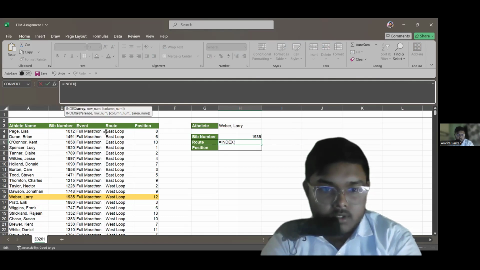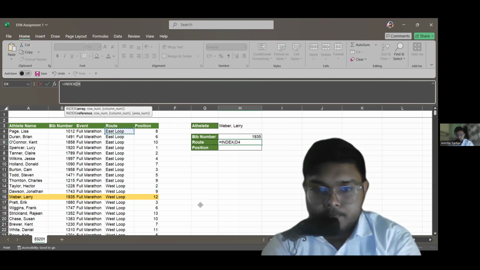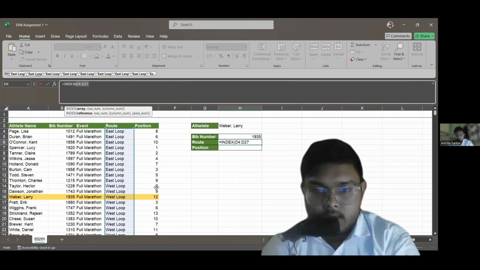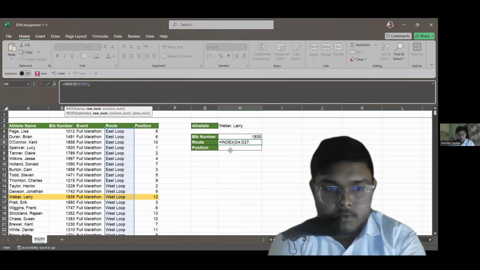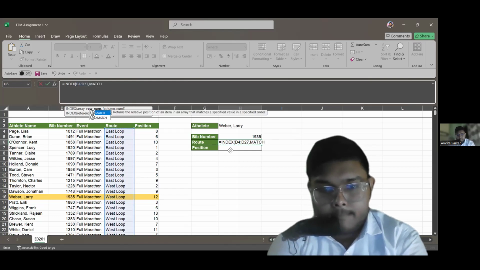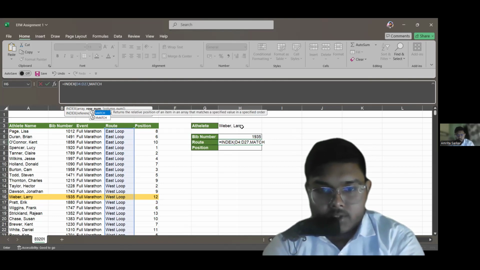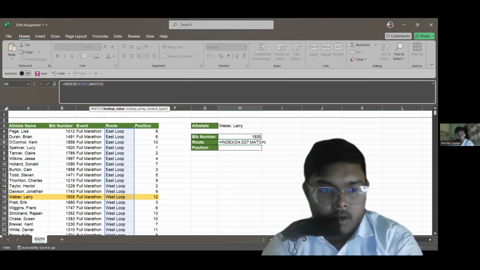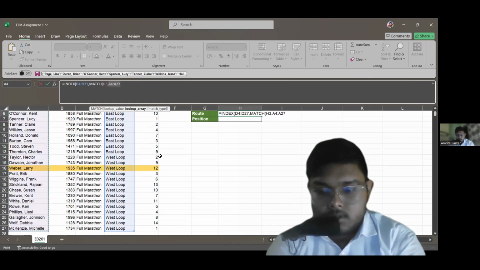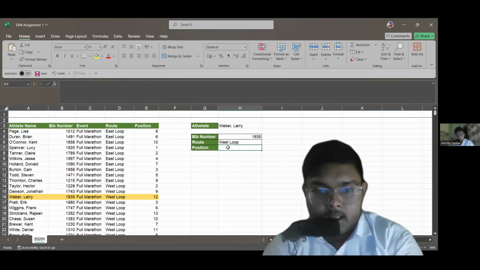Here I will select the root. Then I'm using the MATCH function. I have to match this with this, comma. This is the whole list. Again, I will use 0. And here I have the root of Weber.